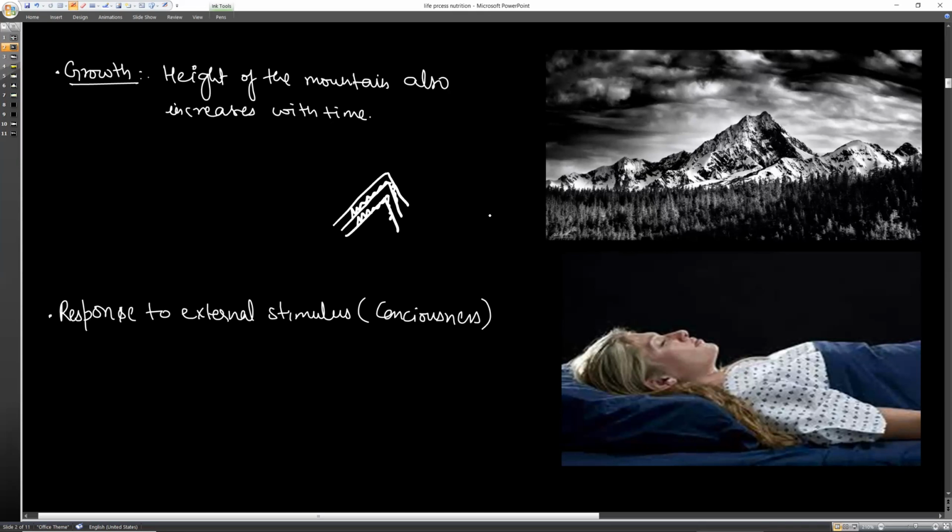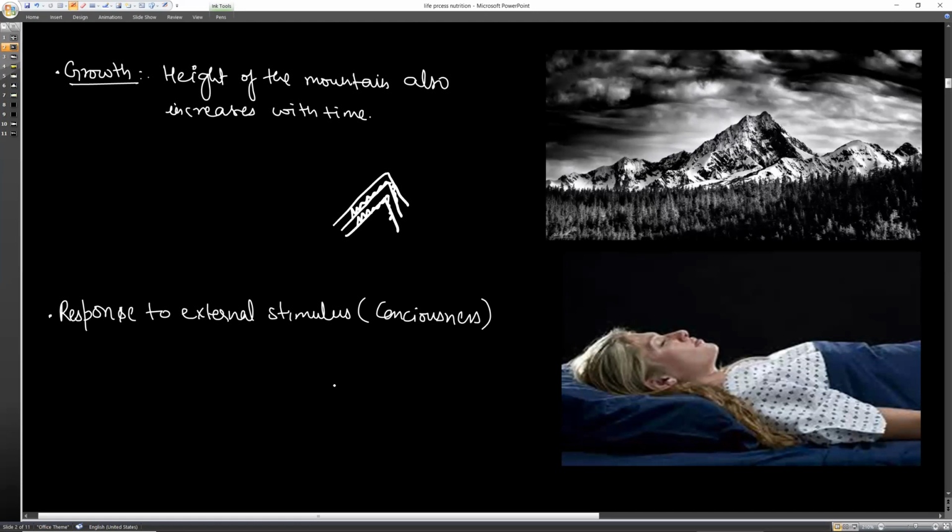Similarly, the response to external stimulus, consciousness. For example, if someone bites you, you respond. If you have minus temperature around you, you will feel colder. If you have 40 or 50 degree temperature around you, you will feel hotter. So this is simple, you are responding, you are conscious.